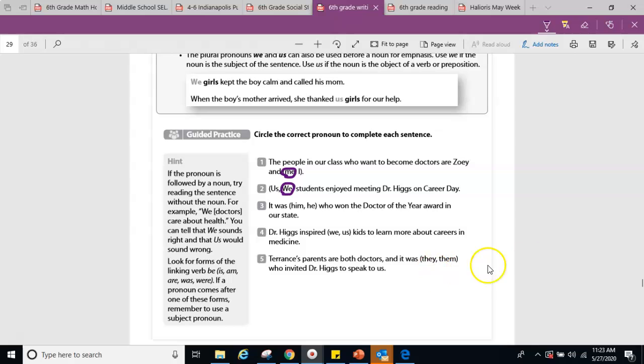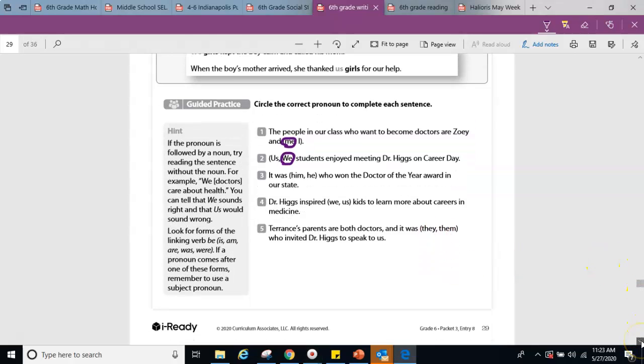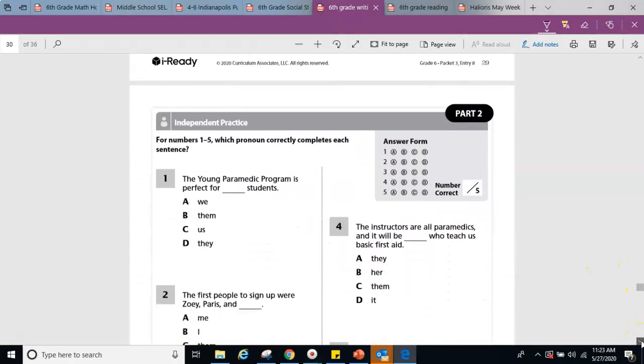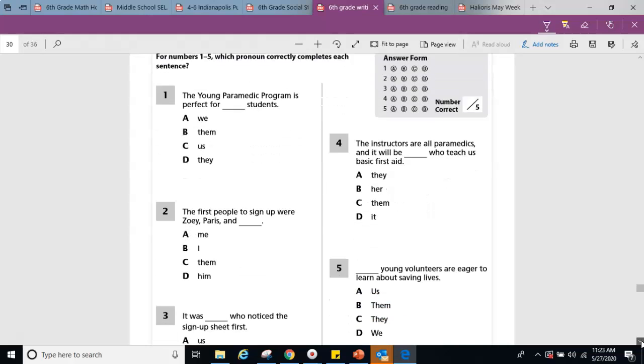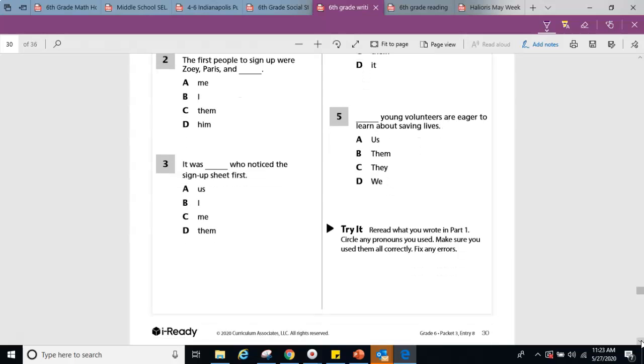So you're going to finish the next 3, and then you're going to go down to the next page and do multiple choice as always. Which pronoun correctly completes each sentence, so doing the same thing from above. And then as always, go back to your journal entry and reread what you wrote. Circle any pronouns you used and make sure you use them all correctly. Fix your errors.